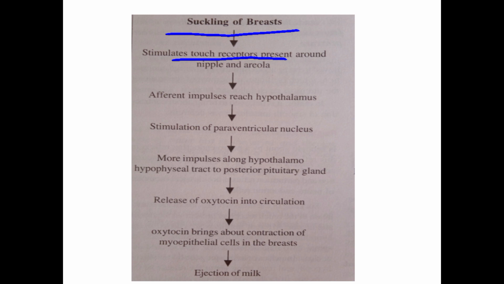Immediately the afferent impulses, through nerves, will reach the hypothalamus. The hypothalamus will stimulate the paraventricular nucleus of the hypothalamus, which mainly secretes oxytocin.